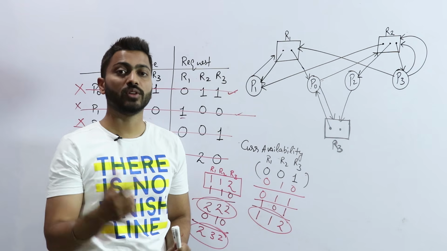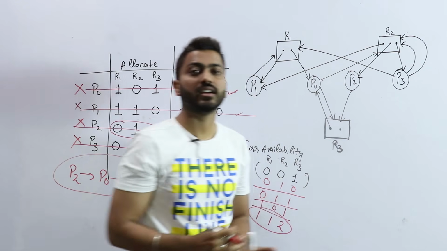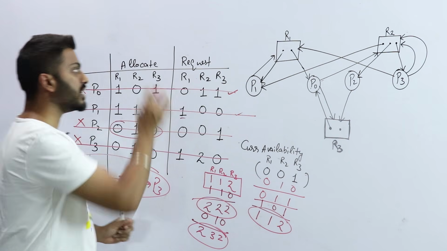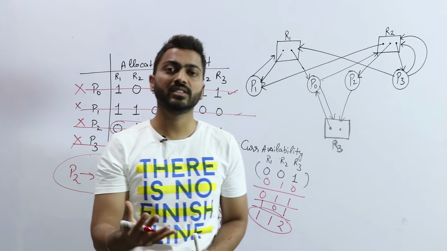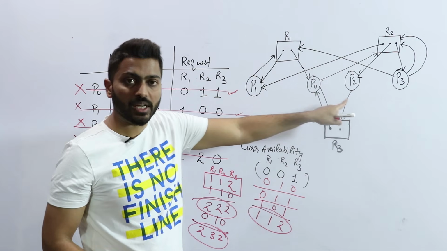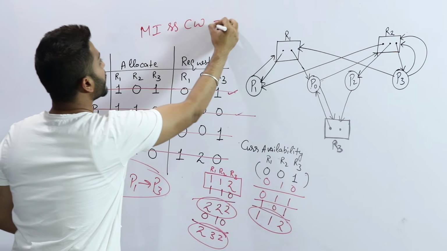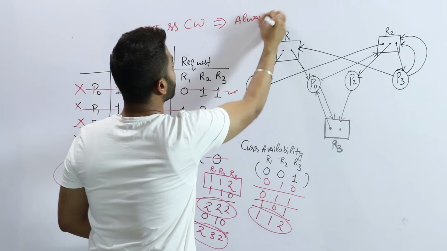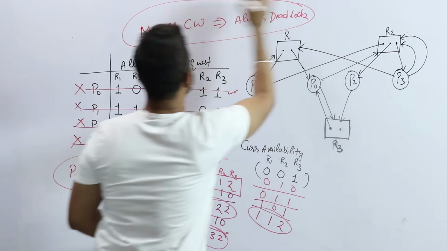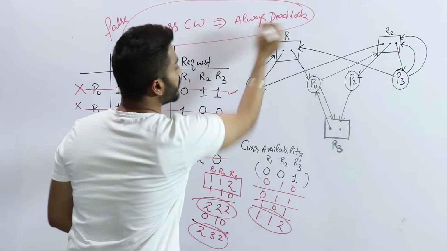And the second one is the theory part: if the RAG has multiple instances and it contains a cycle, will there always be a deadlock? No. If there is a single instance, then there will always be a deadlock if there is a circular wait. But with multiple instances, if there is a circular wait, will there always be a deadlock?